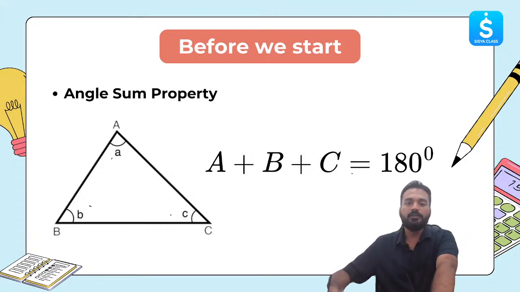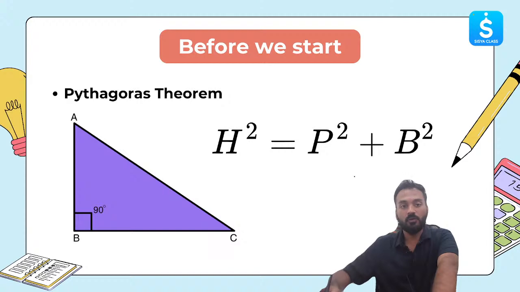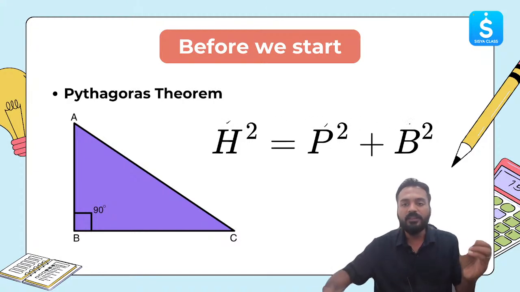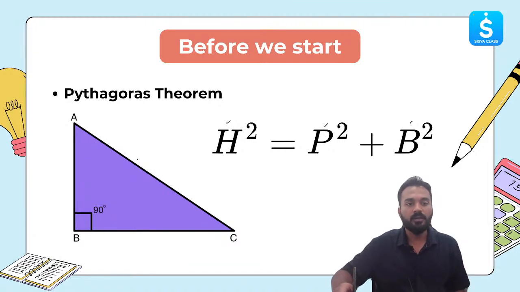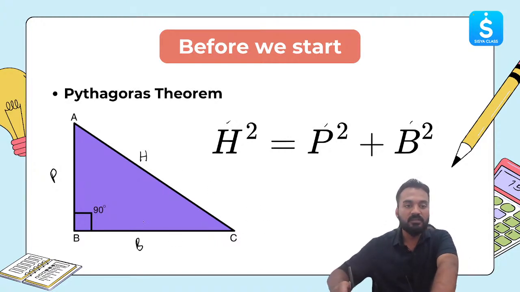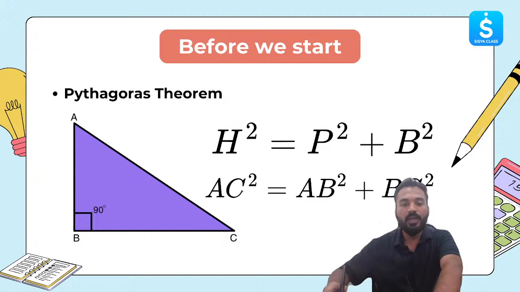The second important concept for trigonometry is Pythagoras theorem. I hope you all know this. Hypotenuse square is equal to perpendicular square plus base square. This H is for hypotenuse, this P is for perpendicular, this B is for base. Now what is the hypotenuse? Hypotenuse is the longest side of a right triangle. Always it is opposite to 90 degree, and in this case it is AC. This is the hypotenuse. This AB is the perpendicular. This BC is the base. So the Pythagoras theorem for this triangle will look like this. AC square is equal to AB square plus BC square. So this is something which is also important for us.